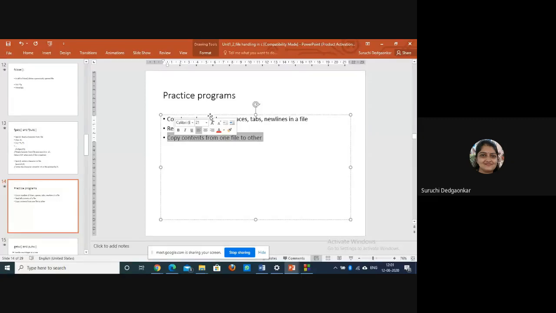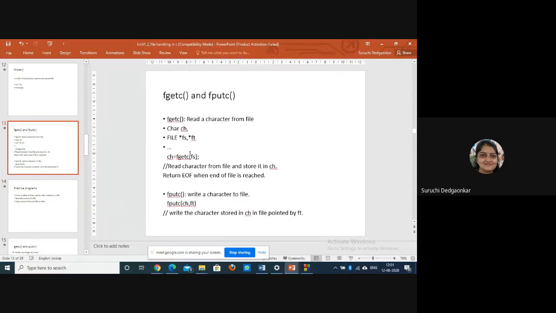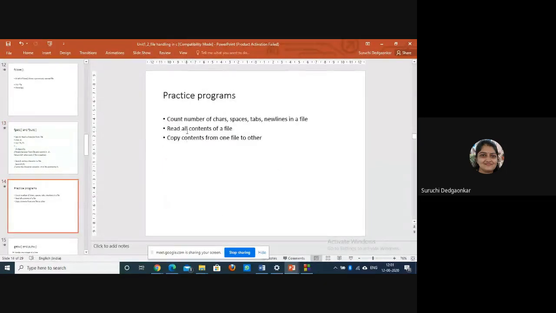Use fgetc to read from one file, and fputc to write into the other file. Okay, clear? You can see the syntax of fgetc and fputc. You can use this to write that program, a simple program. It is not more than 10-12 lines of code. So execute it and see before the next lecture. I will ask you that. Even you can try the first program also.